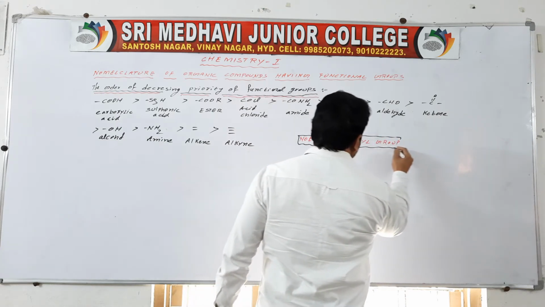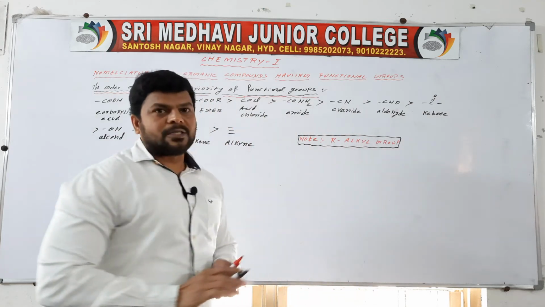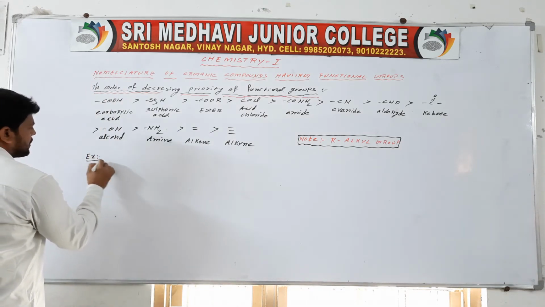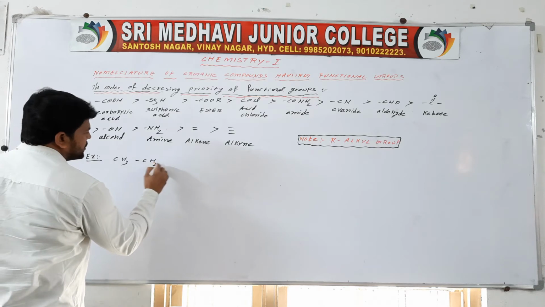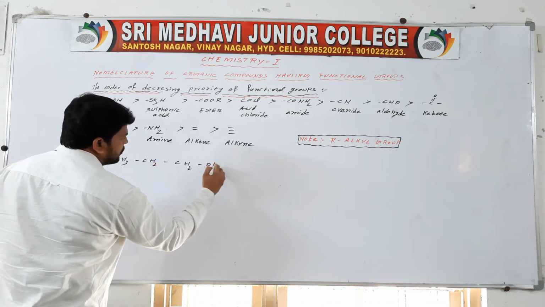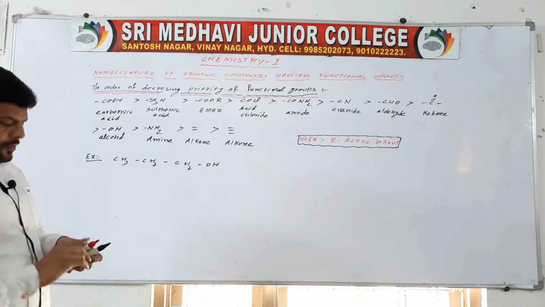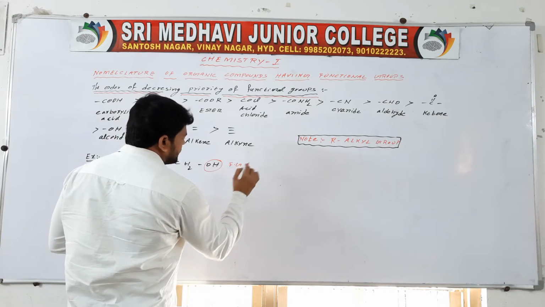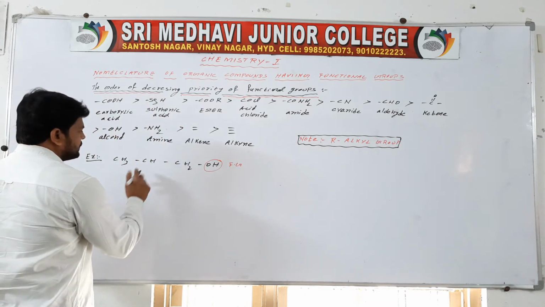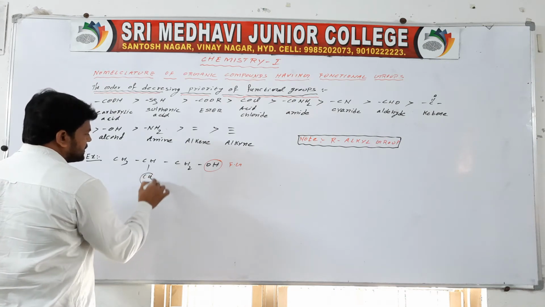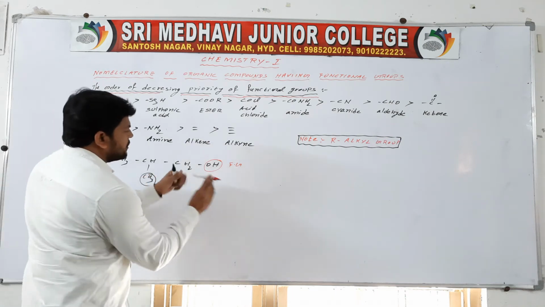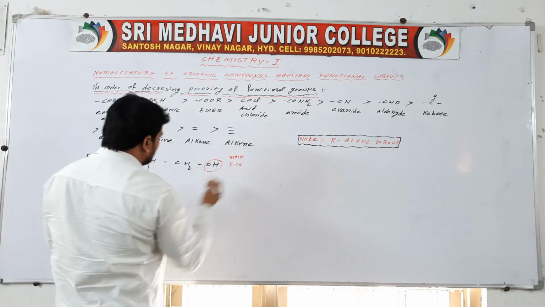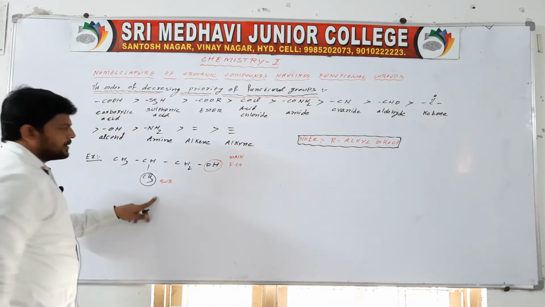So based on this concept we may write some examples. For example, CH3 CH2 CH2 OH. So it is a functional group. Here CH3 is a substituent. OH is the main functional group. It is a substituent.